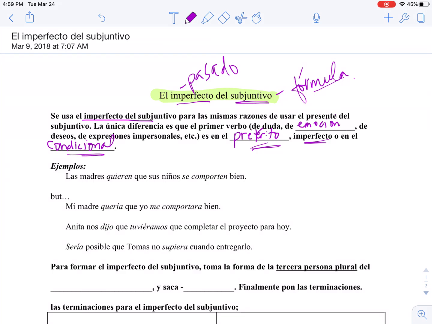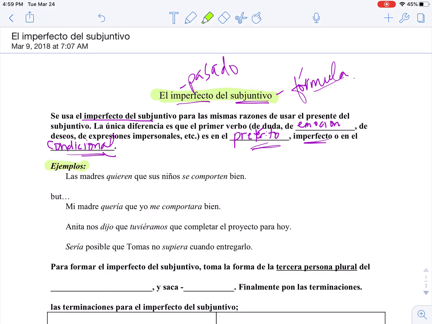Right? So we'll use the conditional more with the imperfect subjunctive later when we do if clauses. We'll say things like, I would go to the store if I were permitted to leave the house. Right? So, miramos los ejemplos.